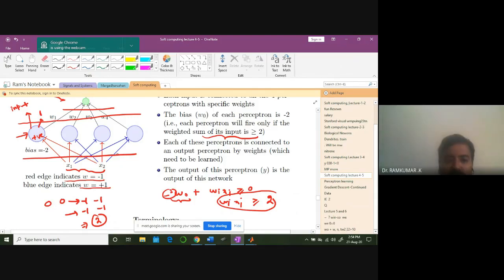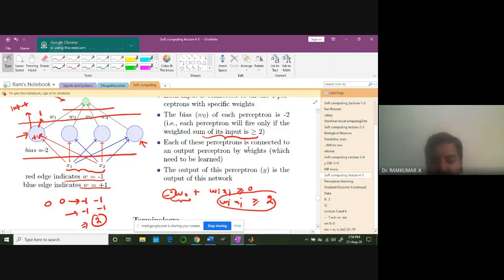So this is negative, this is positive. Therefore 1 into 1, I'm going to get 1. But here it is 0, therefore minus 1. Minus 1 into minus 1, again I'm going to get 1. Therefore, the bias value is minus 2. It will fire for greater than or equal to 2. Therefore, it's going to fire for 0, 1. This one will fire for 1, 0. This will fire for 1, 1. You understand? So these are all the 4 neurons we have chosen.